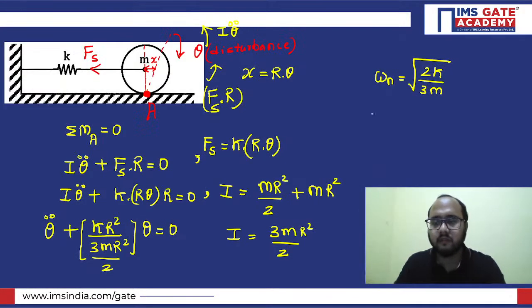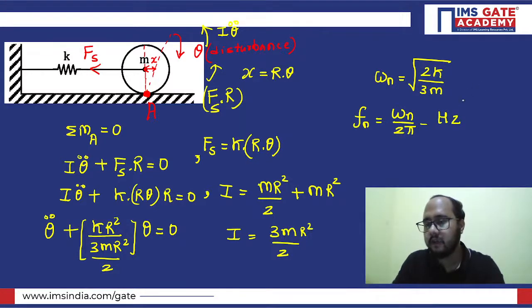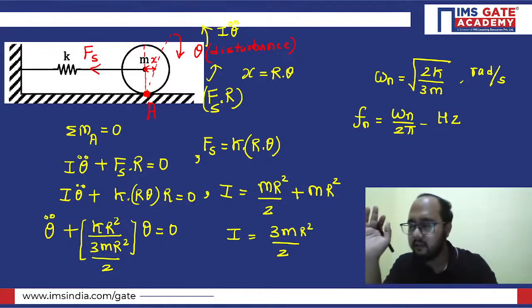So obviously, you know that if you want to calculate the frequency, it will be what? In terms of hertz, omega n divided by 2 pi will be there. Okay, so whatever the value we will be getting is in hertz, and this omega n will be what? Radian per second. Are you getting the point?